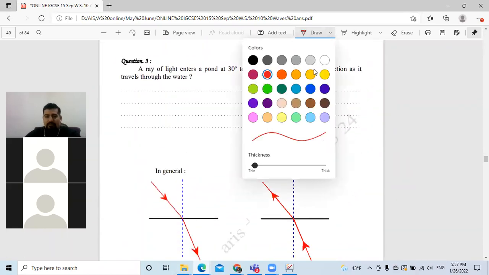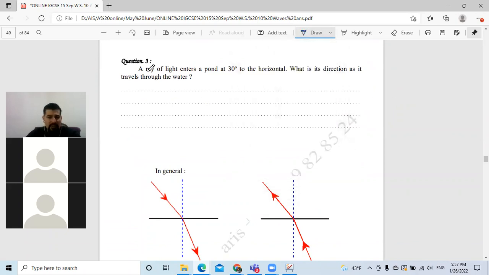Question number 4. A ray of light enters a pond at 30 degrees to the horizontal. What is the direction as it travels through the water? How much is the angle of refraction, or how does it change its direction? Now we have a water pond. We have air above, and there is water below.